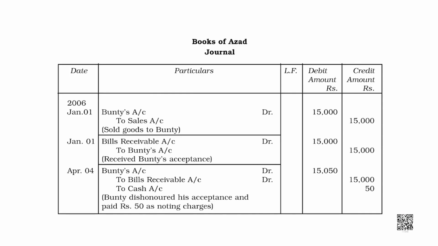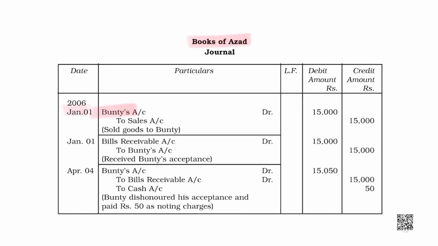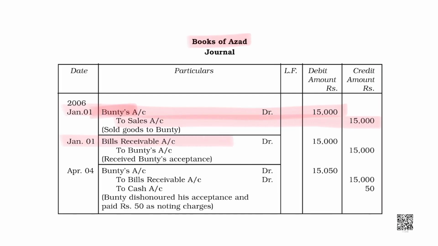Let us see. If there are two parties, Azad and Bunty. Let us say Azad sold goods to Bunty, bills were exchanged, and on maturity, bill is dishonored, right? Then in the books of Azad, Bunty's account would be debited and sales account would be credited, right? Bill receivable account would be debited and Bunty would be credited. Goods are sold, bills are exchanged.